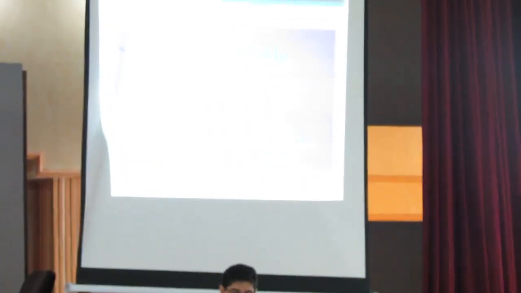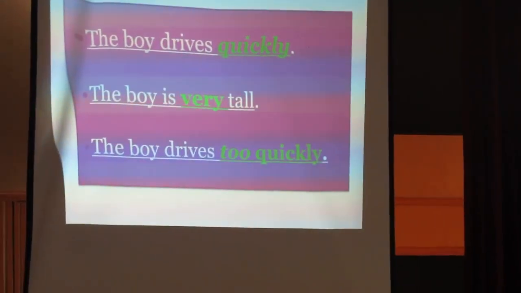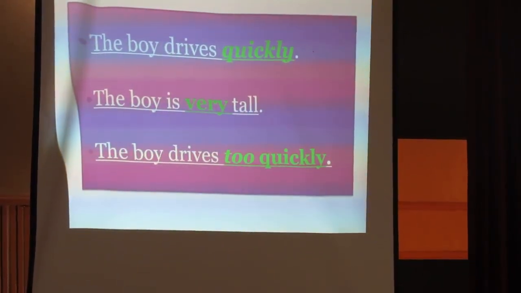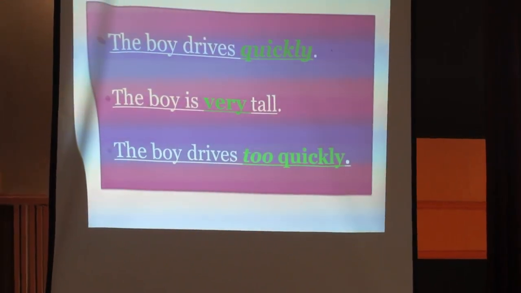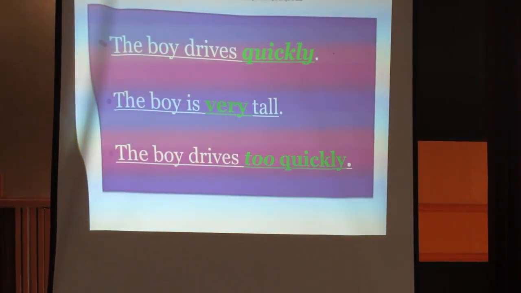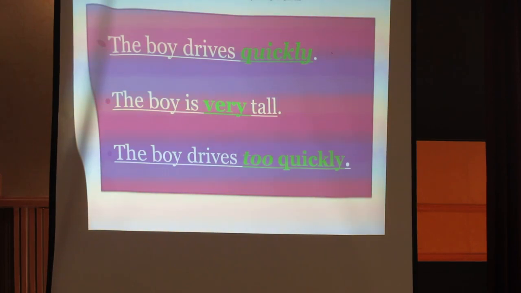What about the last example? Look, the boy drives quickly, like the first one. Quickly, we know that it is an adverb to describe the verb. But the boy drives too quickly. Now, the word too, T-double-O, is an adverb, very. And it modifies the other adverb, quickly.